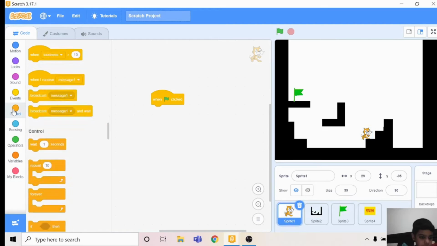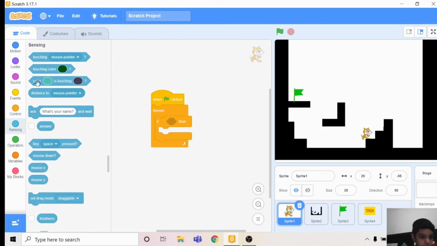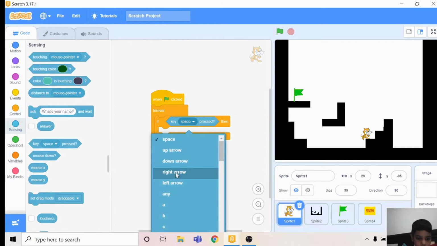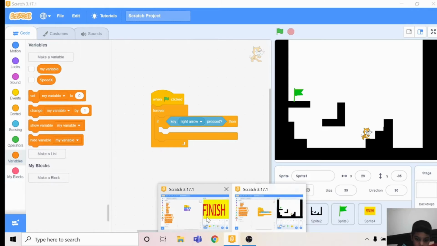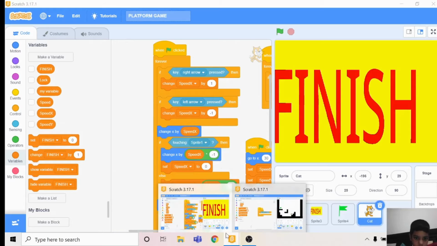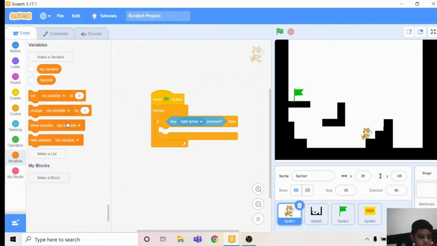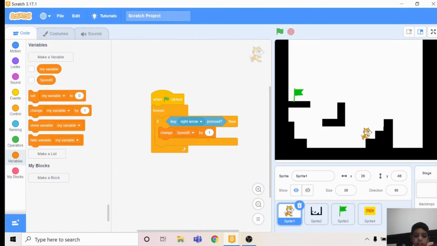In this sprite's when flag script, you take a forever, then if then, then sensing, key space key, right arrow pressed. You should go to variables and make a variable speedx. I already made it. Then you take change speedx by 1.